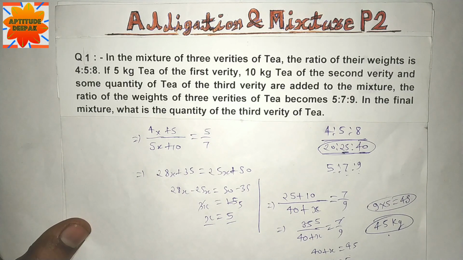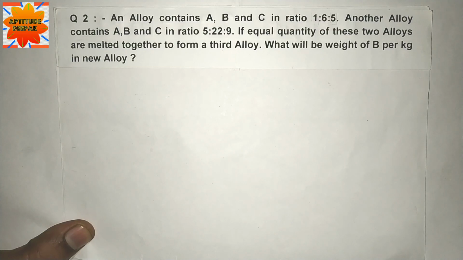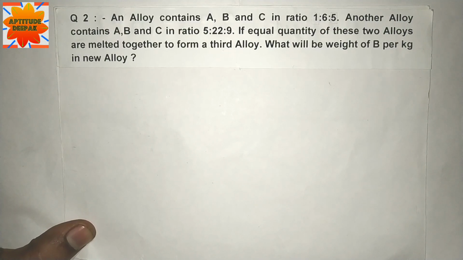Moving on to question number 2. An alloy contains A, B, C in the ratio 1:6:5. Another alloy contains A, B, C in the ratio 5:22:9. If equal quantities of these two alloys are melted together to form a third alloy, what will be the weight of B per kg in the new alloy?